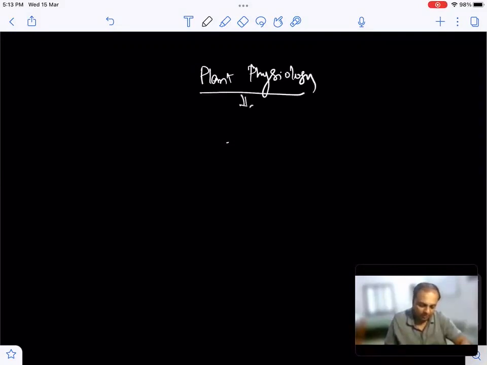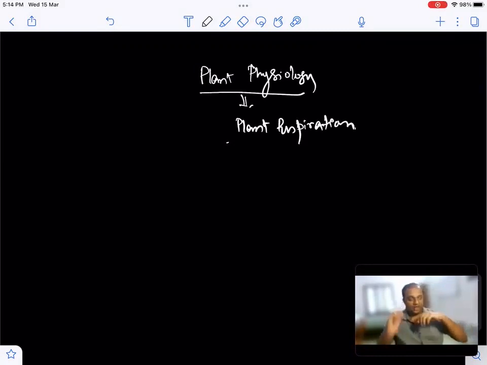So in this, as discussed, the topic that we are going to discuss is plant respiration. So the question is again, do plants respire? Yes. Respiration is a basic feature of all living organisms. Is that so? Then I have never seen a plant respire.